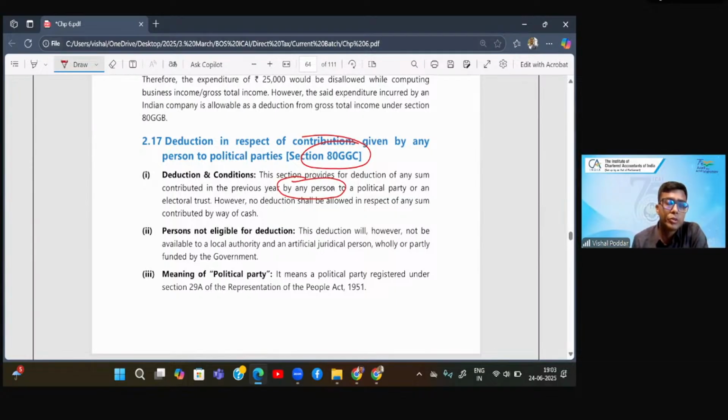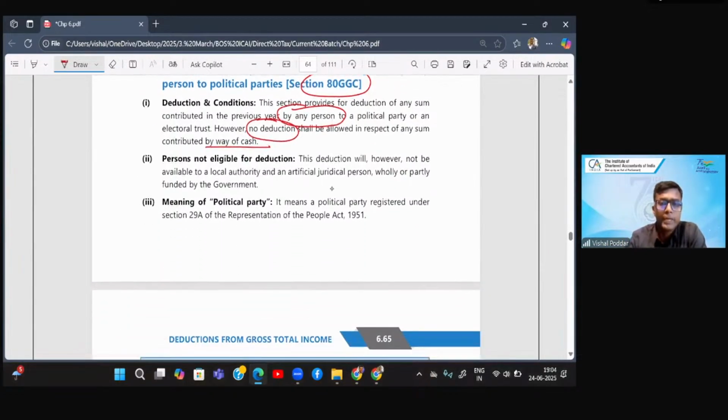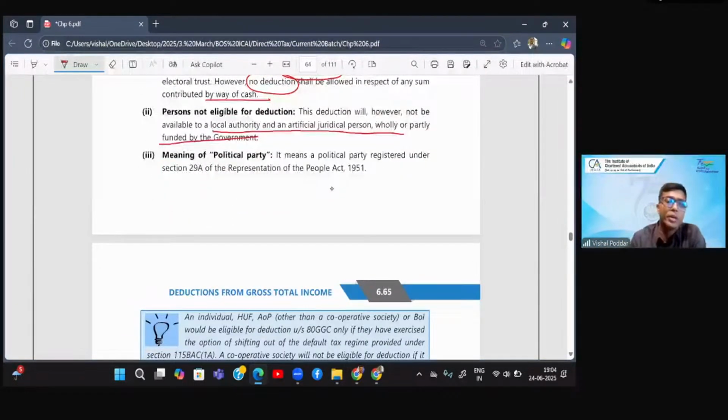So what do both the sections say? First, you should be making a donation to political parties. Now what are the conditions? Again, no deduction if the donation is in cash. Second, this deduction will not be available to a local authority or artificial juridical person who is funded by government. Obvious reasons: if somebody is funded by government, they cannot give donation to political parties, otherwise it will be a problem. Next, what is a political party?